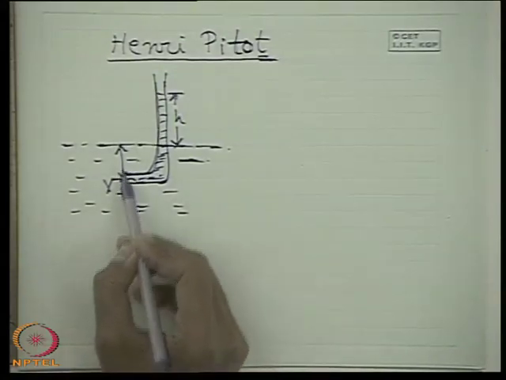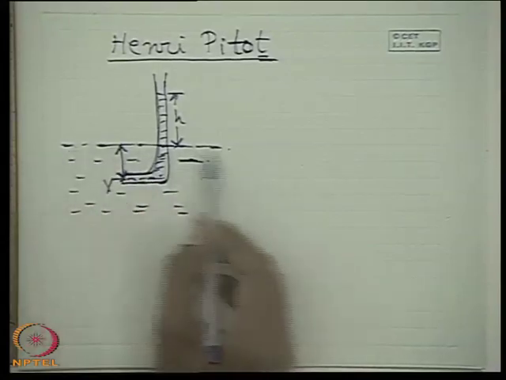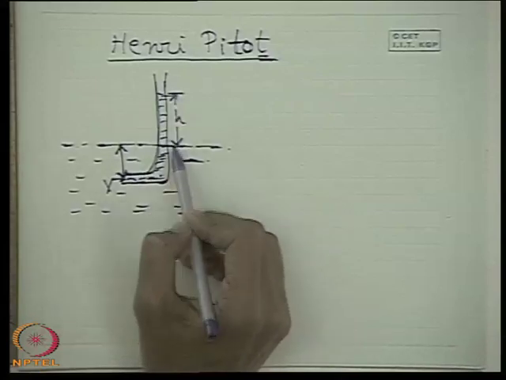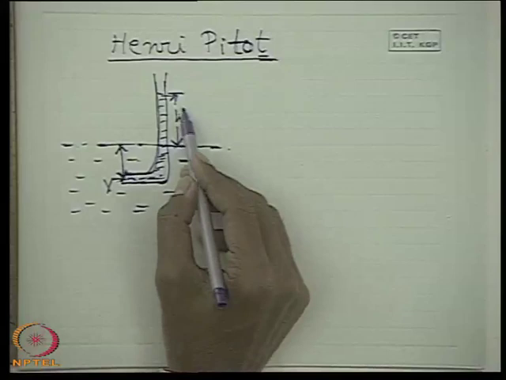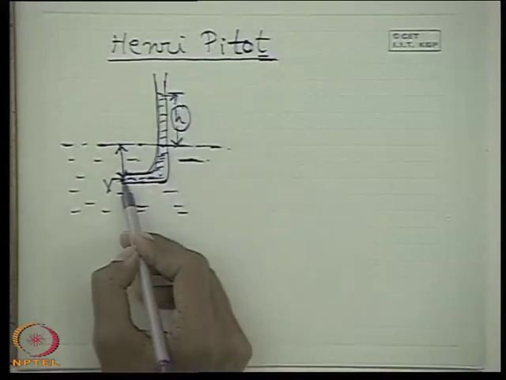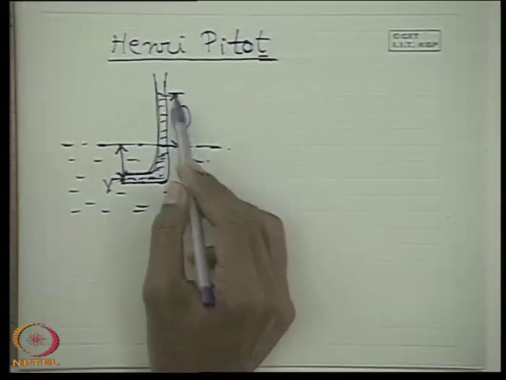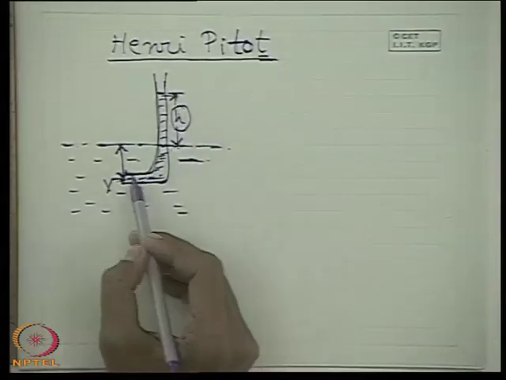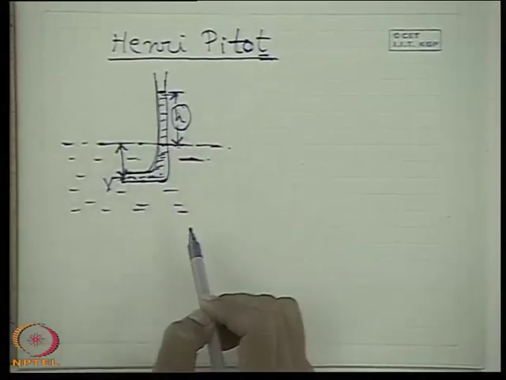So static pressure corresponds to this height of the fluid, here water, from the free surface. So this height is therefore the extra amount over that static pressure. This height is responsible for the stagnation pressure, so this is the measure of the stagnation pressure. Of course, not the stagnation pressure by definition, it is certainly less than the stagnation pressure, but we will call this the stagnation pressure. So this is the measurement of stagnation pressure.